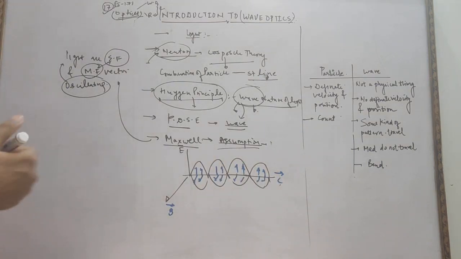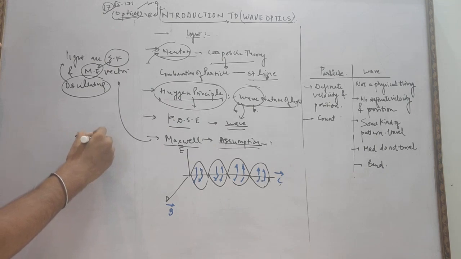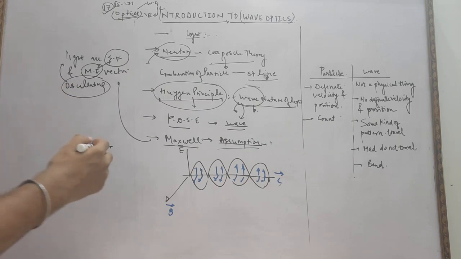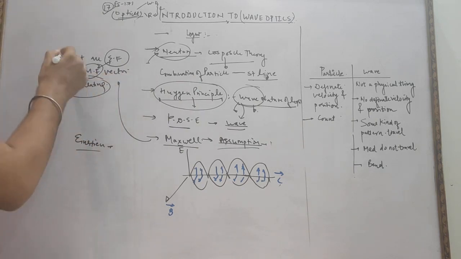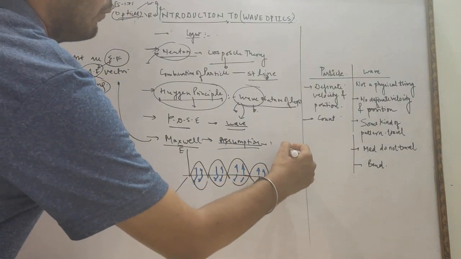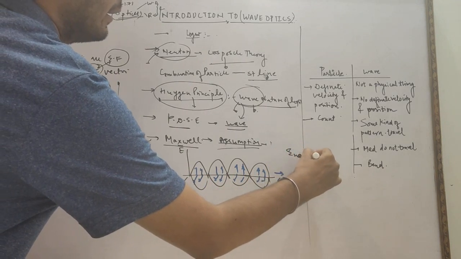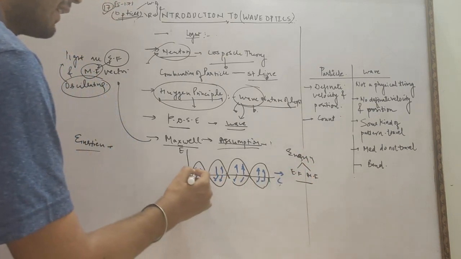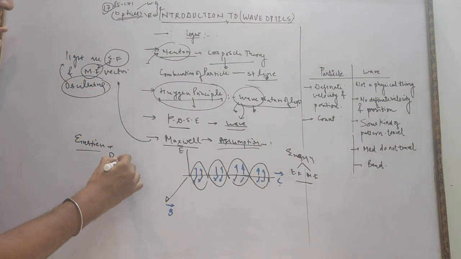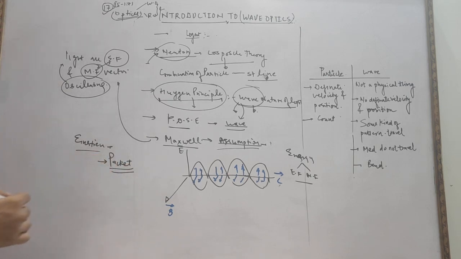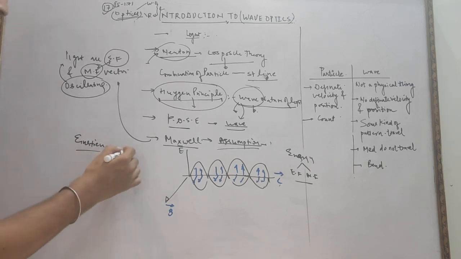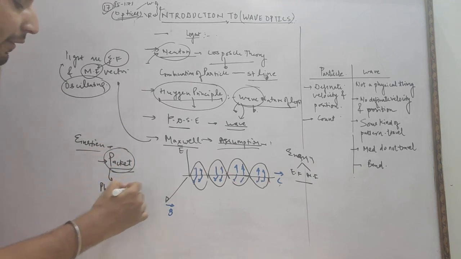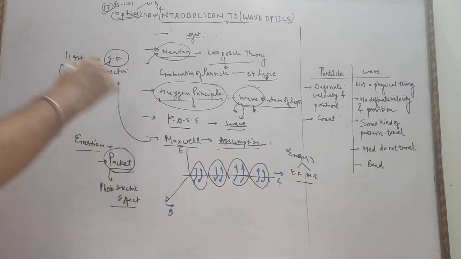Then Einstein arises, and he said that the total energy of light, instead of being distributed in the form of electric field and magnetic field, is concentrated in the form of small packets. And he gives the idea of the photoelectric effect. So all things are just getting crumbled.